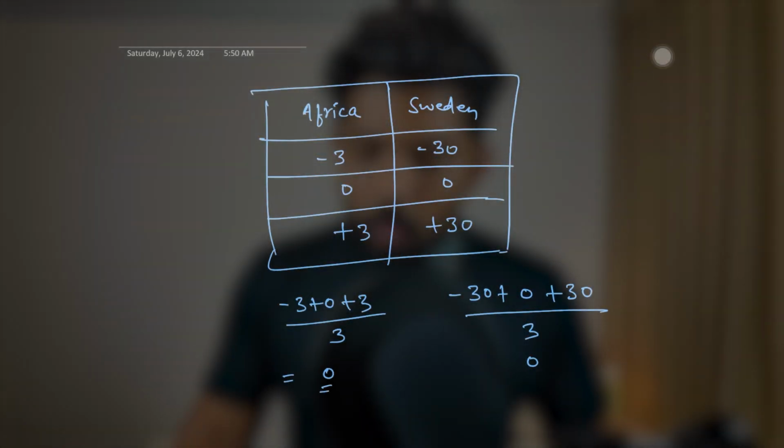So as per the mean, there is no difference in the temperature of Africa and Sweden, but that is not true. We know that there is a difference, and in these cases, the mean is not helpful. So we need some other utility which can help in these kinds of cases, because mean will give us only the centrality. It will not give us the spread. It cannot tell us what the spread of the data is. As per the mean, the center of both Africa, which is a continent by the way, and Sweden is 0, but we cannot find the spread.